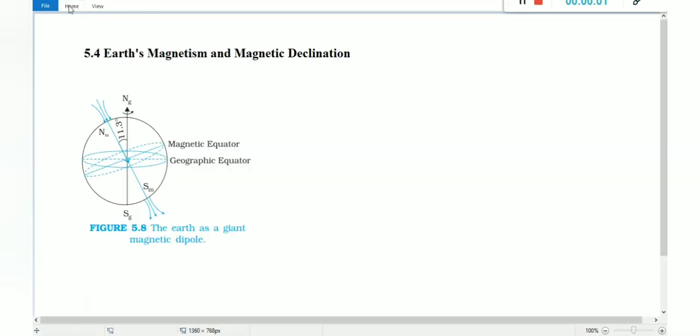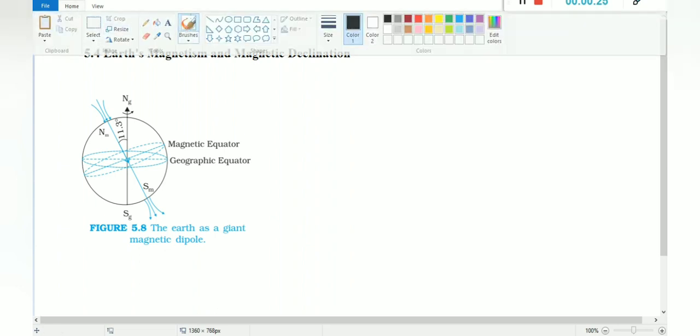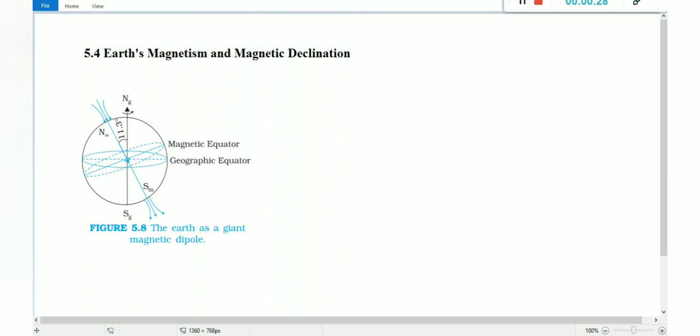Students, now we are going to see the topic earth magnetism under magnetic declination. The image is taken from your NCERT. This is the axis of rotation. That is, the earth is rotating with respect to some axis, right? That axis of rotation is NG and SG. This is the axis of rotation.